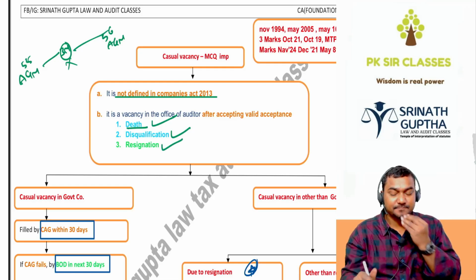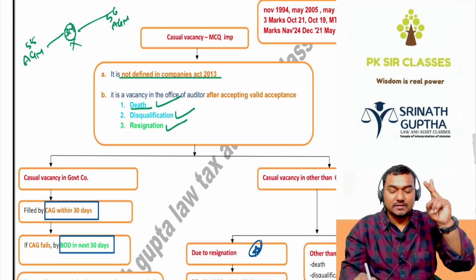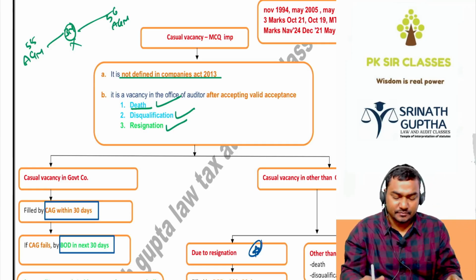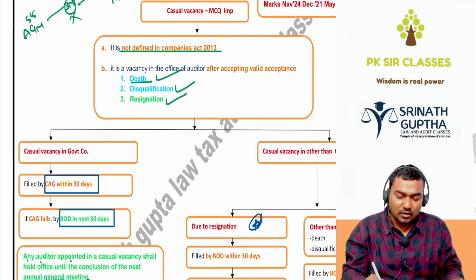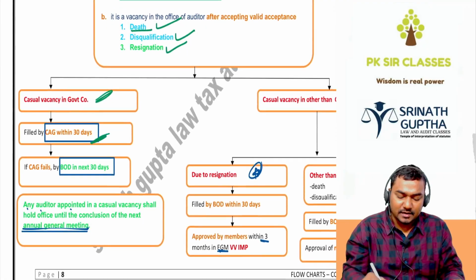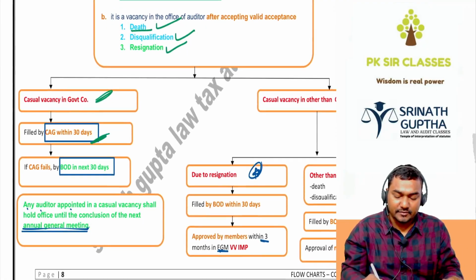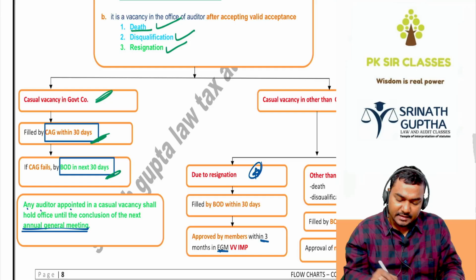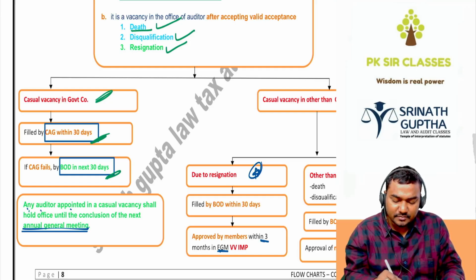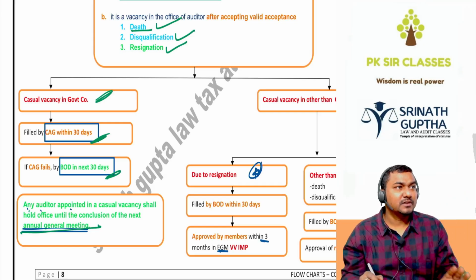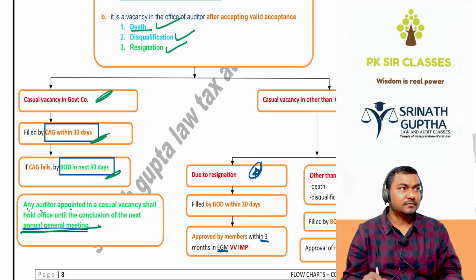So in case of death, disqualification and resignation, a casual vacancy in a government company is filled by the CAG within 30 days. If not, the board within the next 30 days. Any auditor appointed in the casual vacancy shall hold the office till the conclusion of the next AGM. In the next AGM, the CAG will appoint the new auditor.